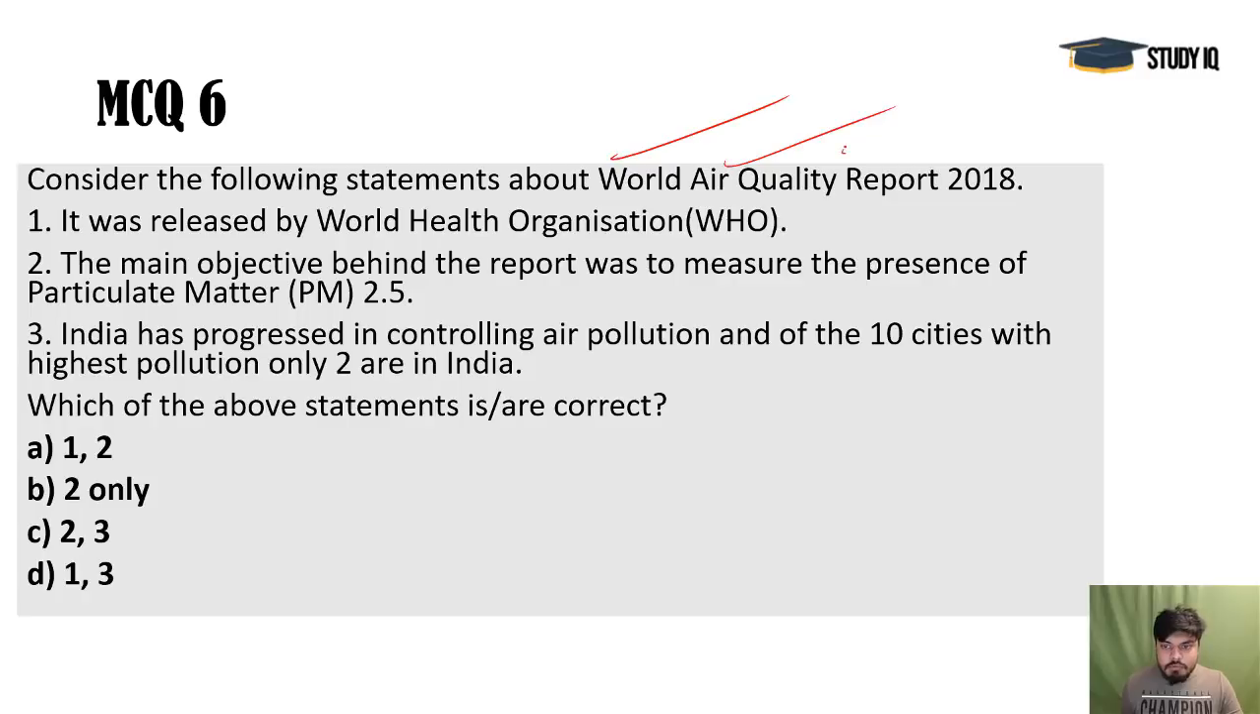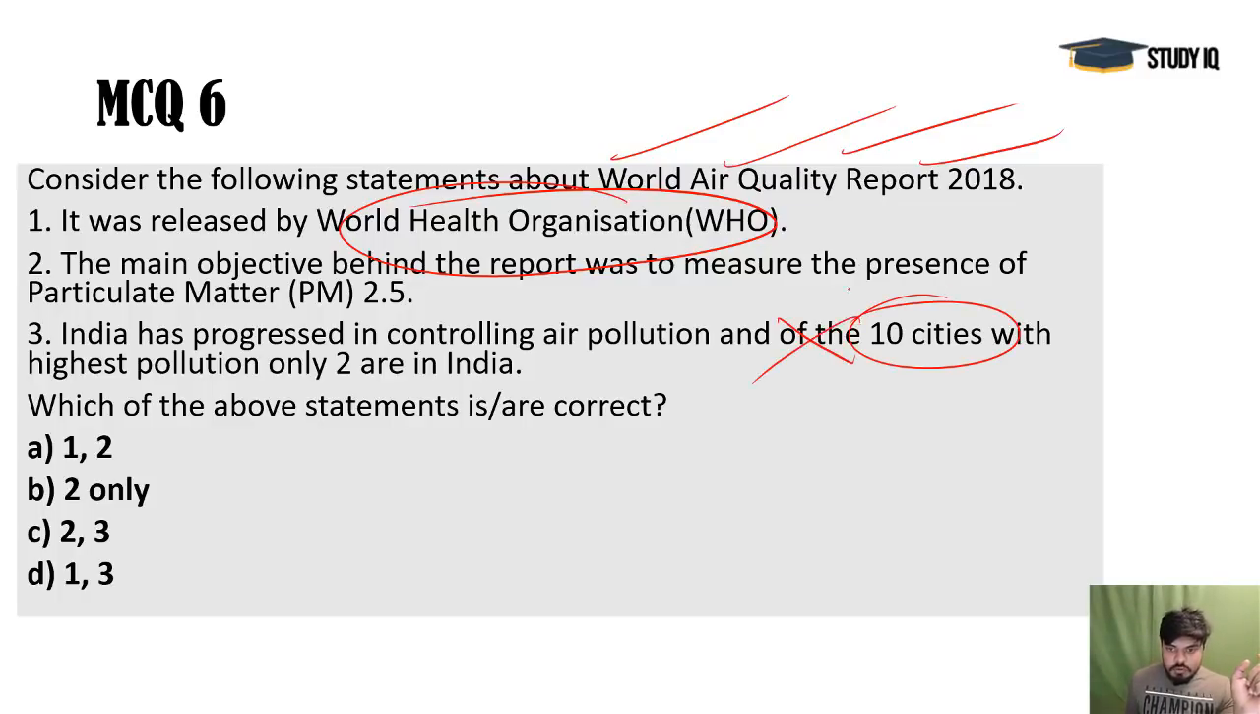Next, World Air Quality Report. It was not released by WHO. It was released by Greenpeace and IQ Air, not by WHO. Many lists appeared last year. In one list, we saw that out of 15 most polluted cities, 14 are there in India. And according to this important World Air Quality Report, 7 cities out of 10 are in India. So this is wrong, and this is also wrong.